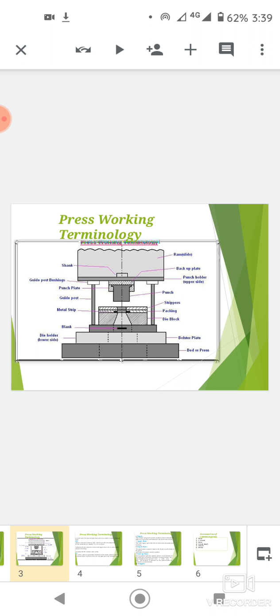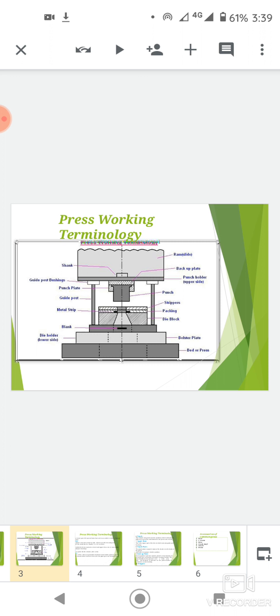Stops. Stops are used for locating the work strip in the correct position. Stroke is specified by the distance between the terminal points of the motion of the slide.